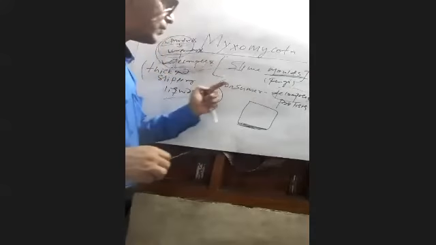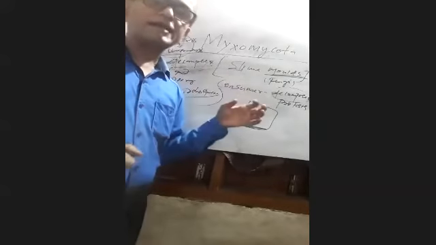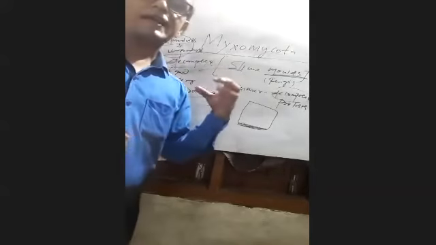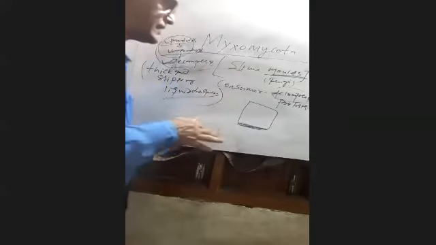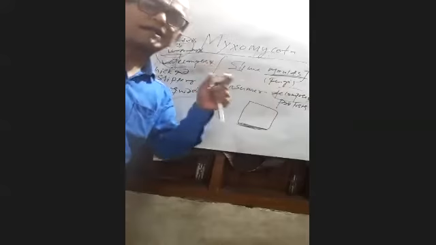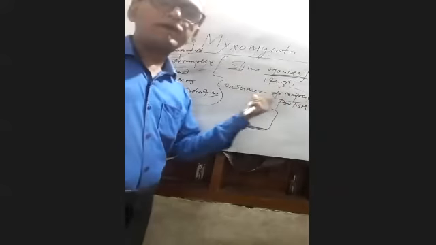They decompose and clean up the remains, and they release inorganic elements. The inorganic ingredients that plants need are supplied by the decomposers.